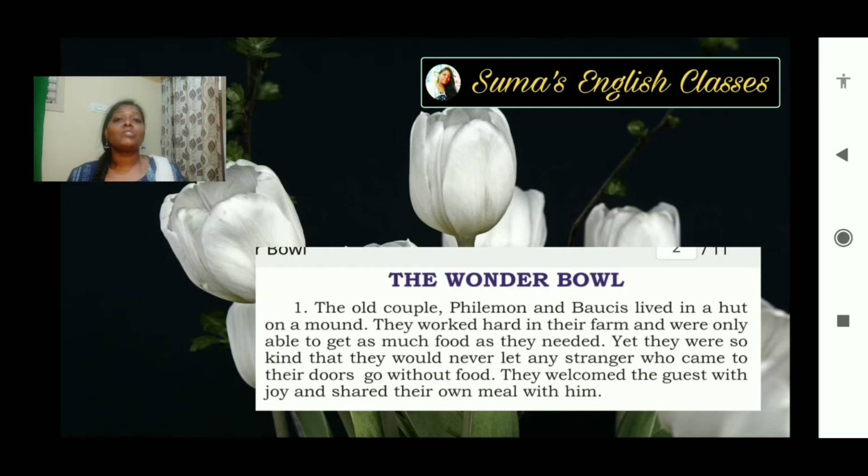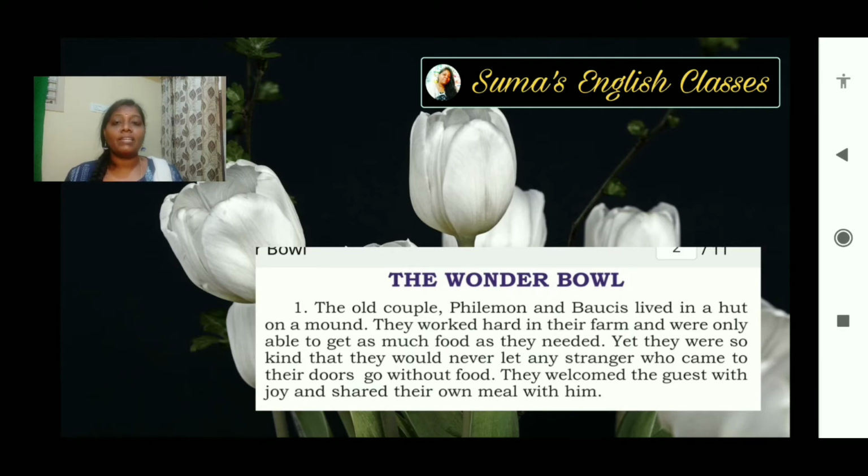So this is the story about Philemon and Baucis. Philemon is the husband, Baucis is the wife. They were poor, they were old, not young. They were an aged couple, and the name of the husband is Philemon, the name of the wife is Baucis. Where did they live? They lived in a hut on a mound.